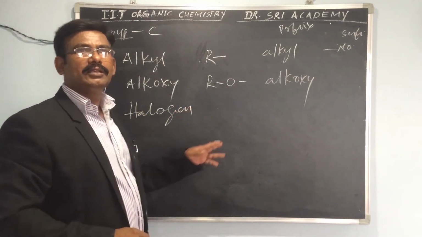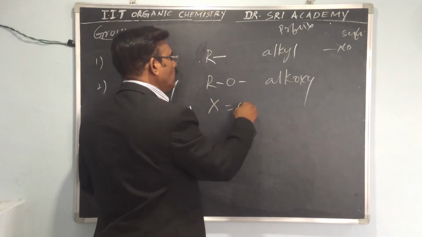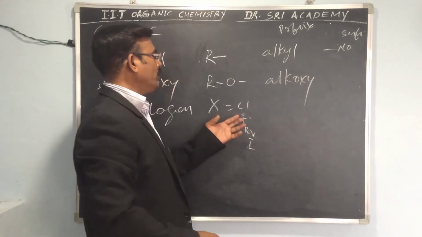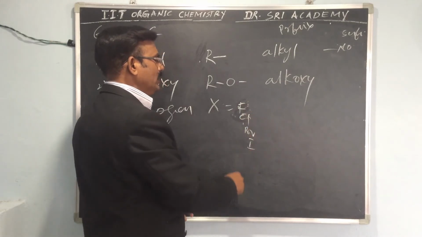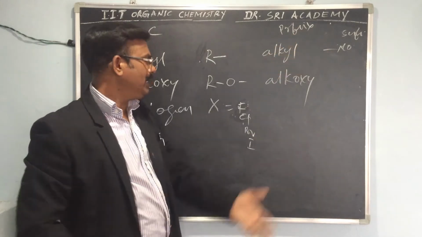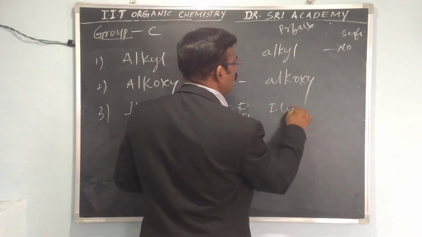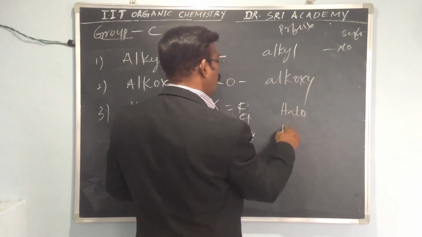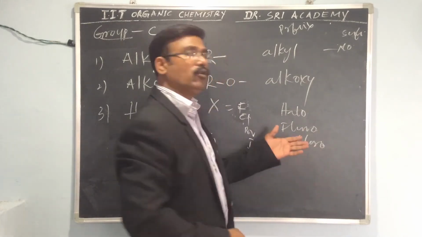Simply we write X. Halogen is X, where X is fluorine, chlorine, bromine, iodine. First will come fluorine, chlorine, bromine, iodine, like that. So all are halo: fluoro, chloro, bromo.